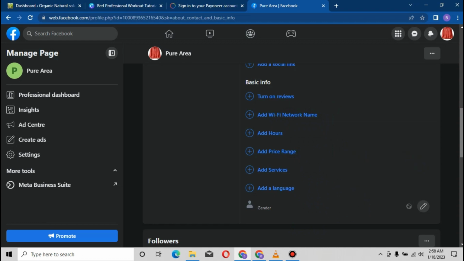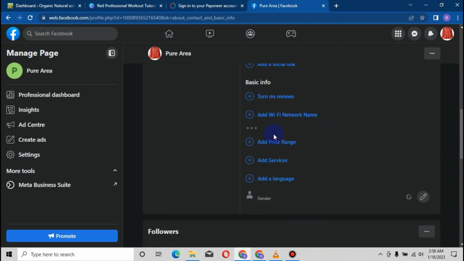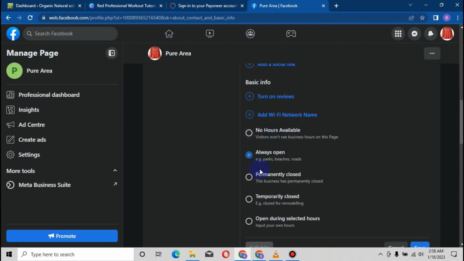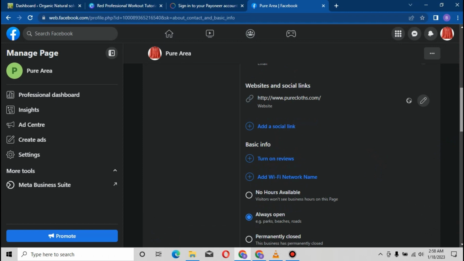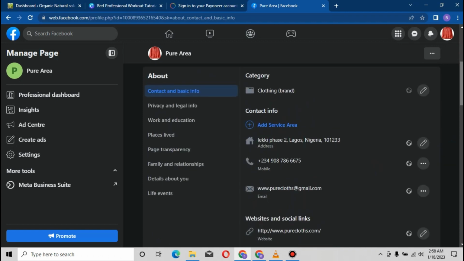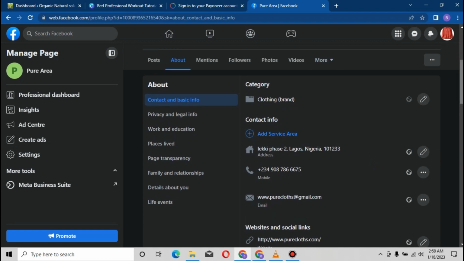So all of these things are not necessarily important. Add hours, I think we've done this already. Okay, yeah, we've done it. Always open, I think we've done that. Turn on reviews, not important. Add Wi-Fi network name, all of those things are not important. That's why we are going to be taking them off. I only showed you guys the things that are important.